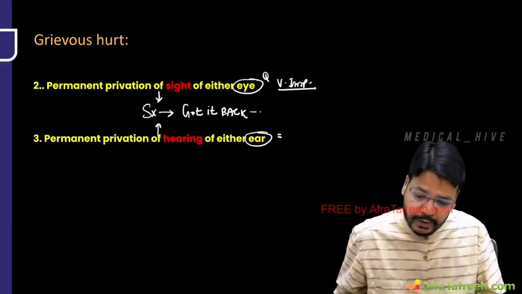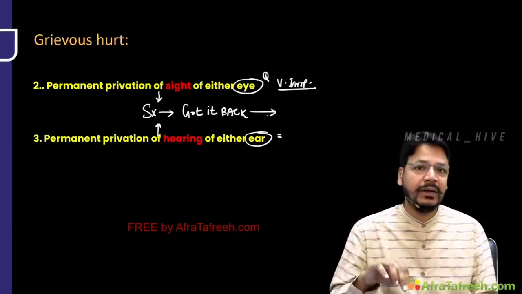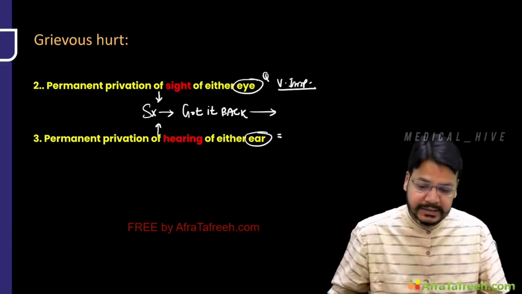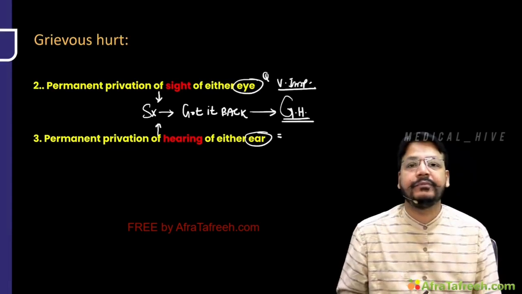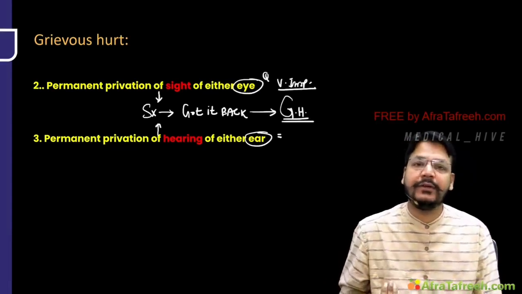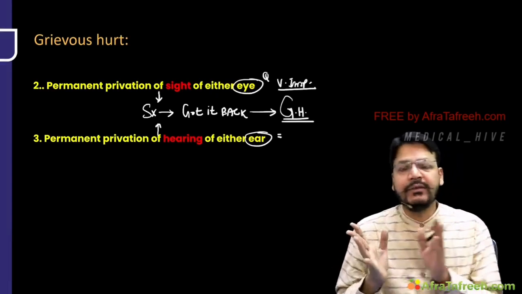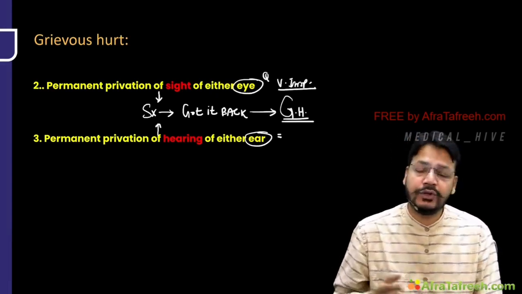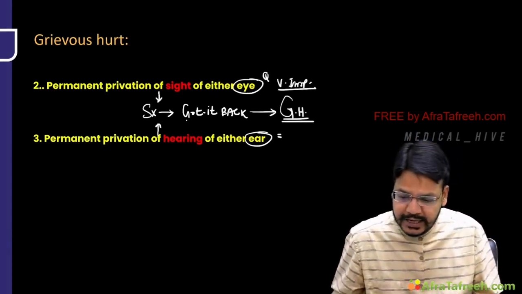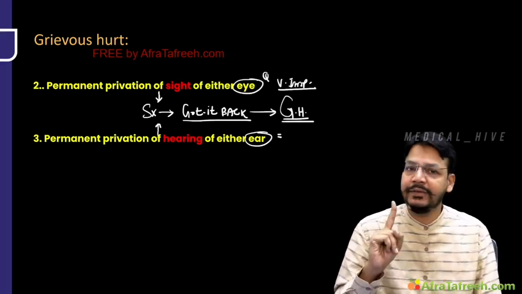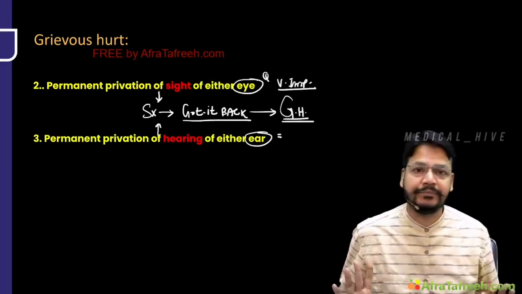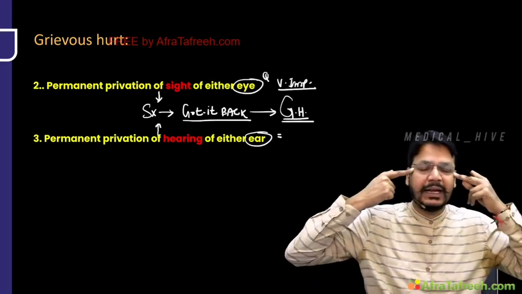My dear friend, my question is, your eyesight is now normal. Is it a hurt or grievous hurt? A very, very potential word. It is a grievous hurt, because this is an artificial recovery, not a natural recovery. So even after hearing and eyesight are lost, if you get them back by surgery, it would be considered a grievous hurt. So first emasculation, second eyesight, third hearing.